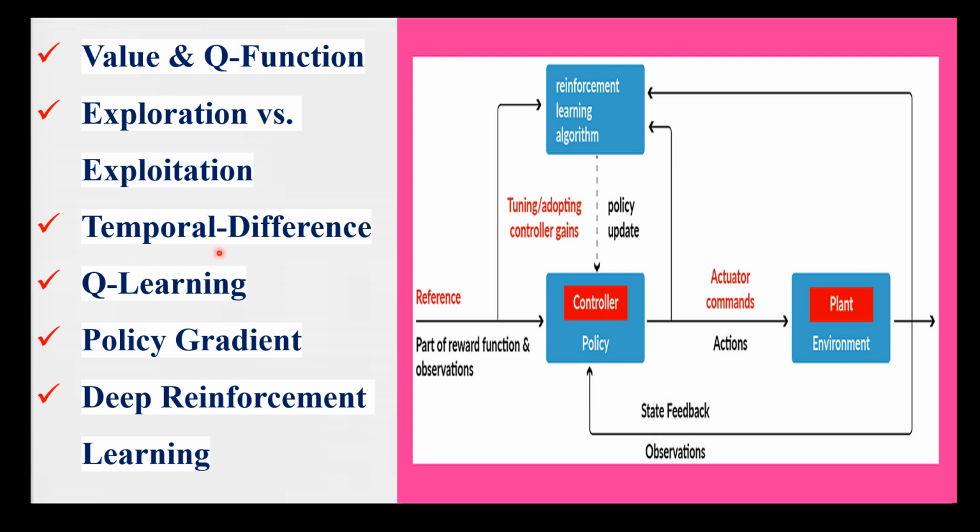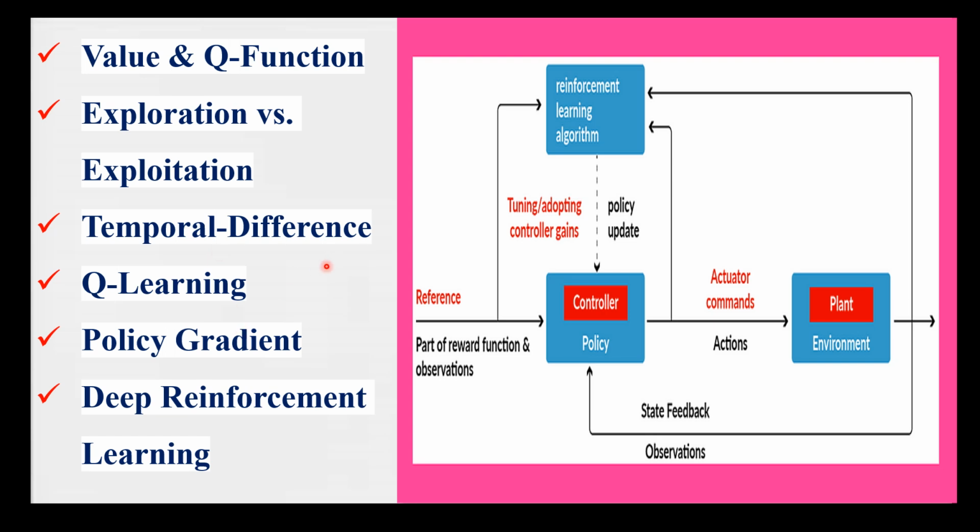Then comes temporal difference learning. Now temporal difference learning is a method for estimating the value function or Q function by iteratively updating estimates based on the difference between the expected value and the actual reward received. In the fashion example, temporal difference learning would involve updating your estimates of the client's satisfaction with an outfit based on their actual feedback and the expected satisfaction you had before choosing the outfit.